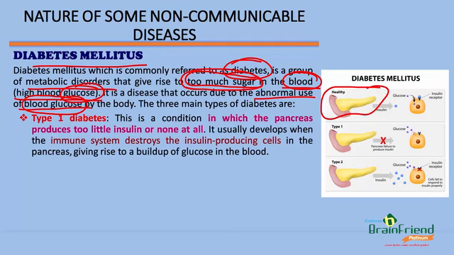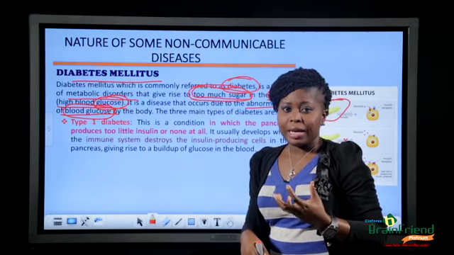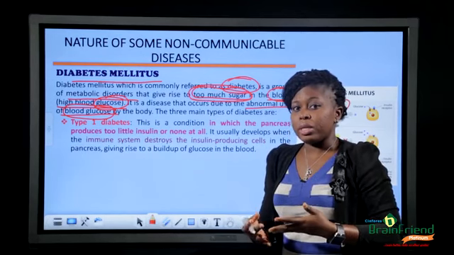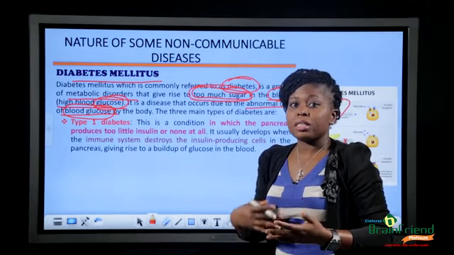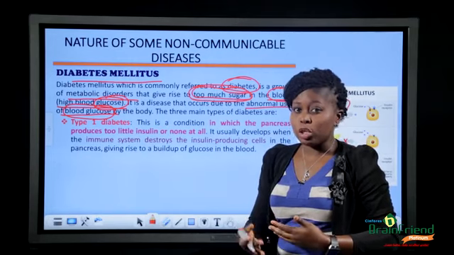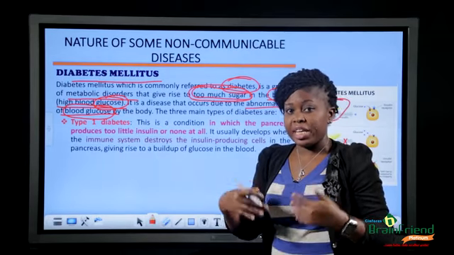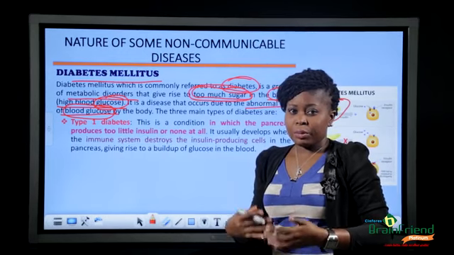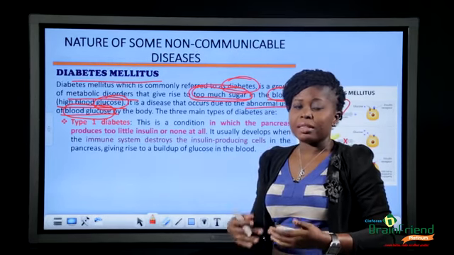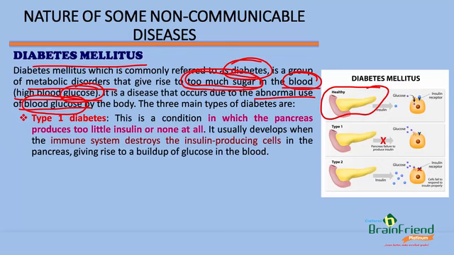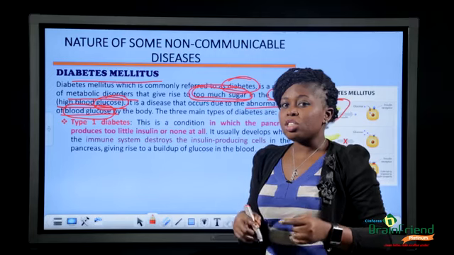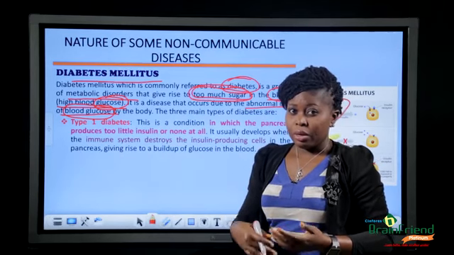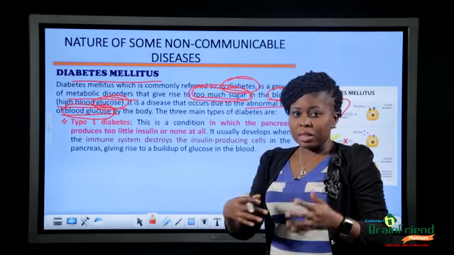Now, the insulin in the body is produced by the pancreas, and it is the insulin that metabolizes the sugar or the glucose that the body produces. When we eat, the food we eat gets broken down, especially those starchy foods, and the end product is glucose in the body. Now, this insulin comes to make use of this glucose or this sugar and uses it for its function.